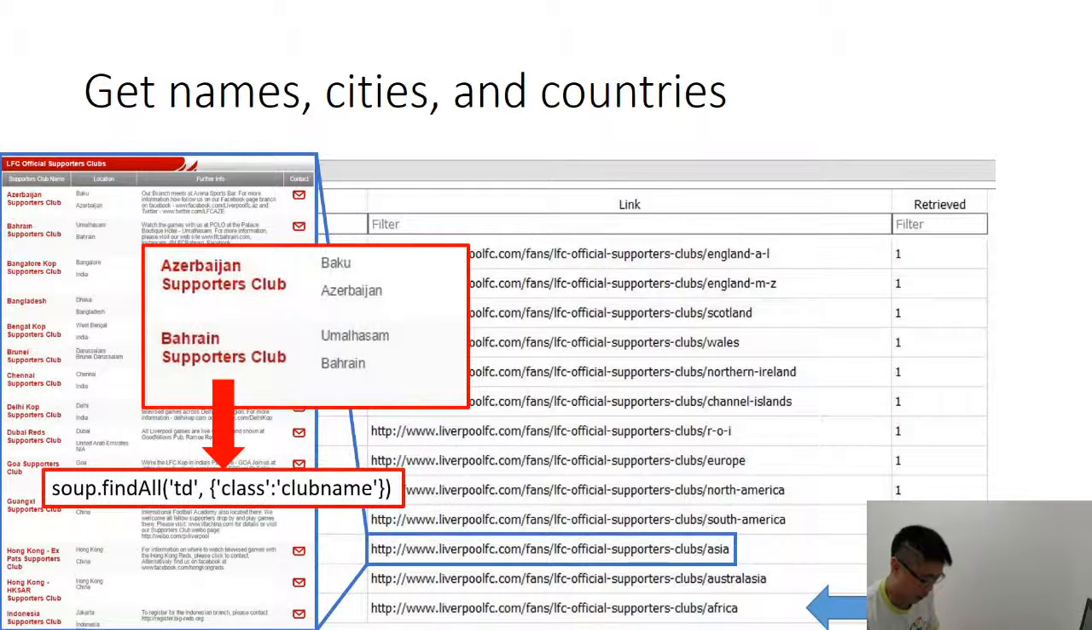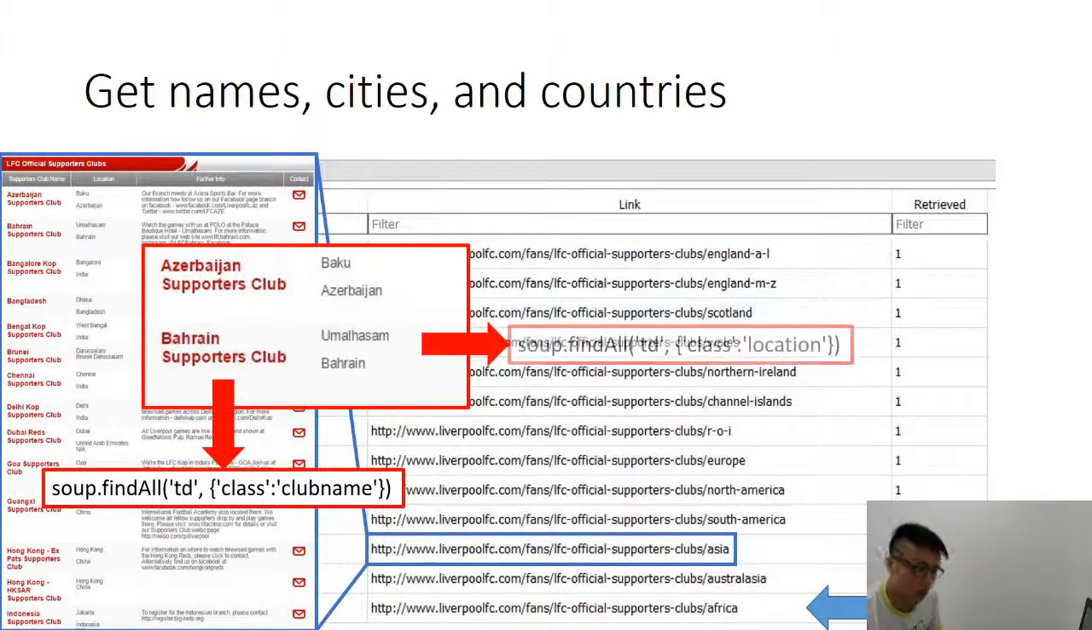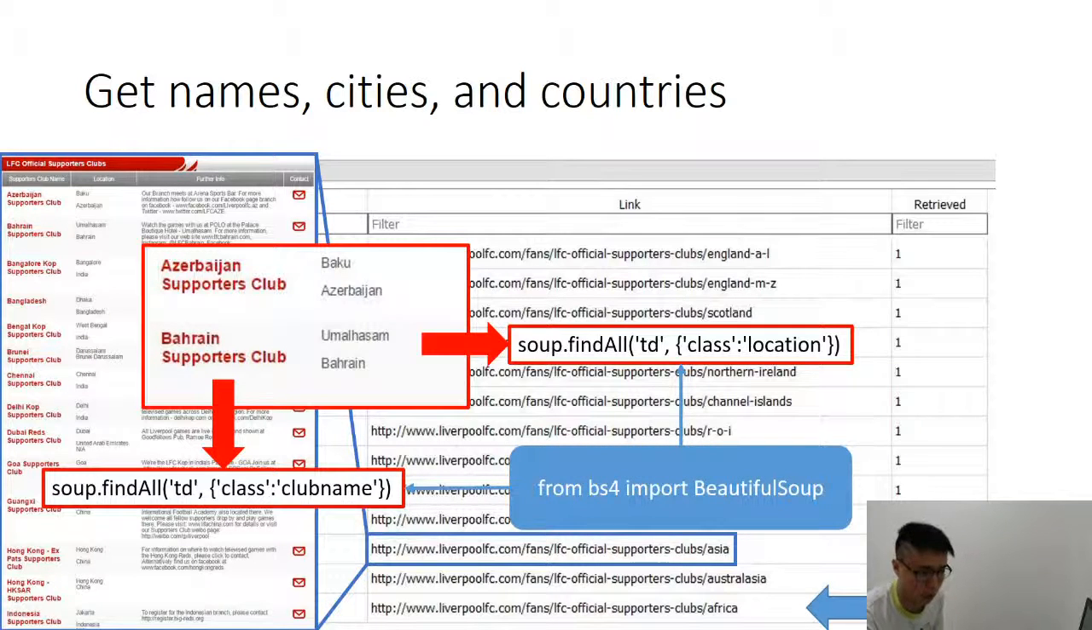And again, to retrieve all the supporter club names and locations, I call Beautiful Soup to help me find the club names and their locations. But this time I asked Beautiful Soup to find the TD tags, not the A tags, the TD tags, with the class club name for finding the supporter club names, and with the class location for their cities and countries. It is also worth noting that I was using Beautiful Soup 4 instead of our previous Beautiful Soup.